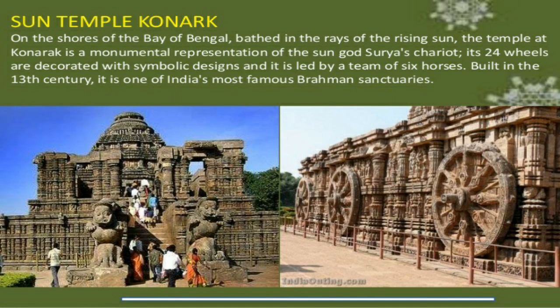And we also find horses and a bull. So it's a very beautiful architecture of India.